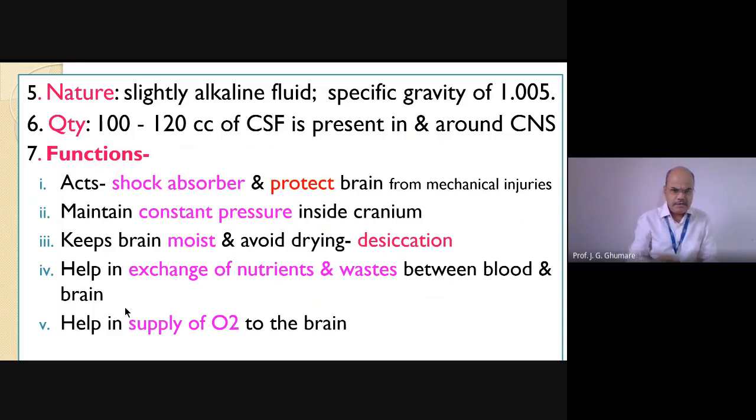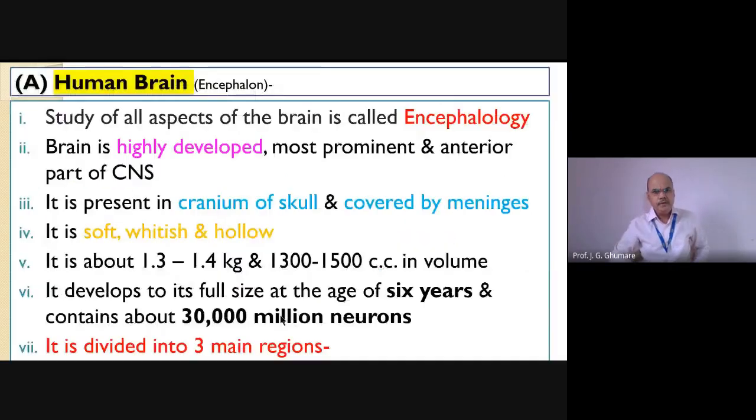Remember, okay. Next one, it will help in supplying of oxygen to the brain. This is a main and important function. We all know the brain requires a large amount of oxygen. And if the brain does not get oxygen for more than 5 seconds, we suffer with the problem, remember. So what is supplied constantly from the blood to the brain, the exchange of material will be carried out through this cerebrospinal fluid. That's it. This is something about cerebrospinal fluid.